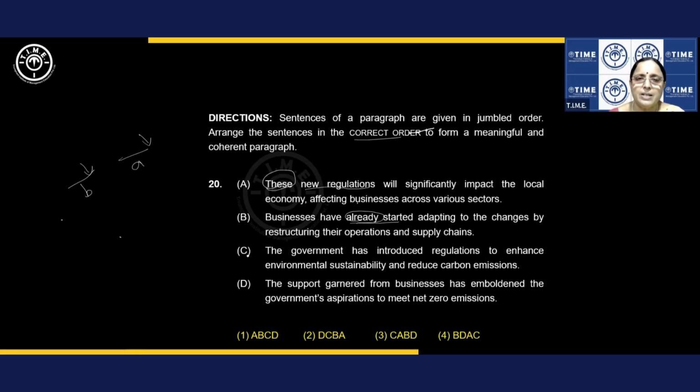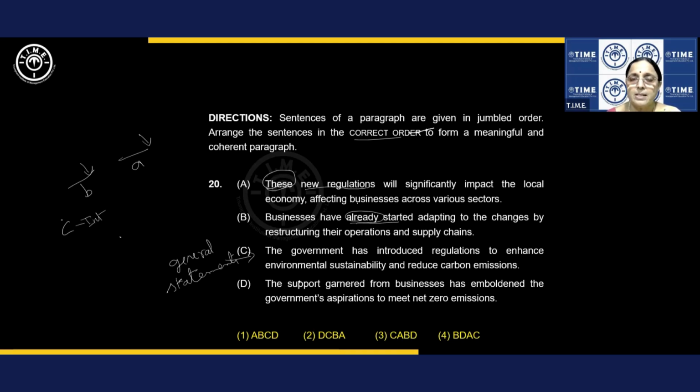Dear students, this is a general statement. So we can consider general statements as introduction or conclusion. So C is the intro statement. C is intro. All right.